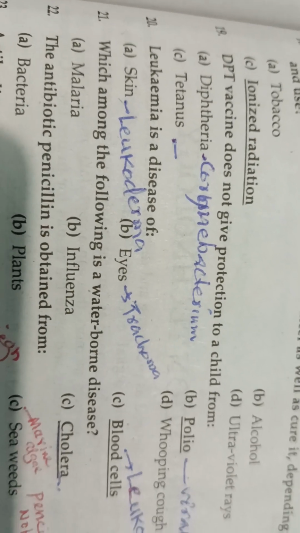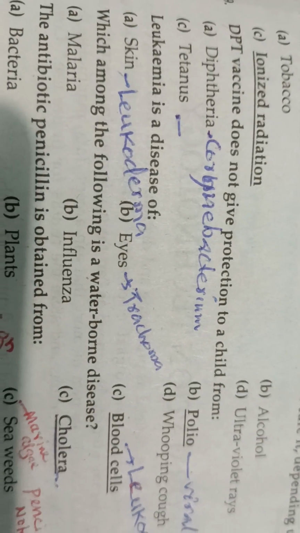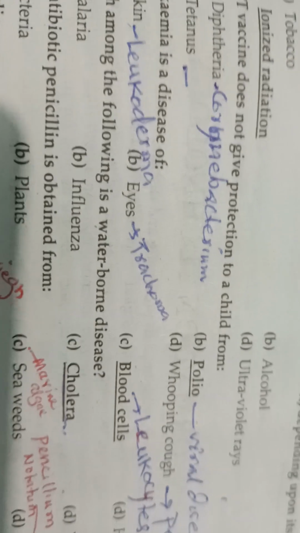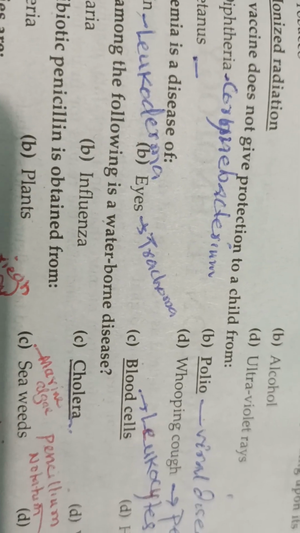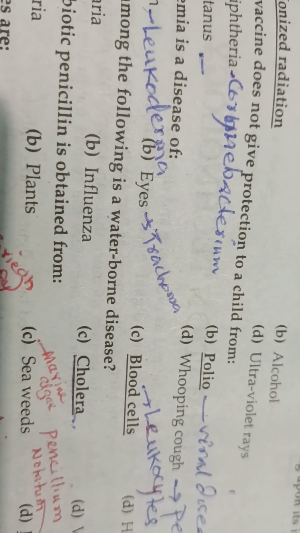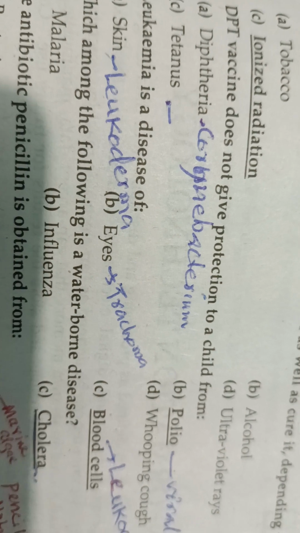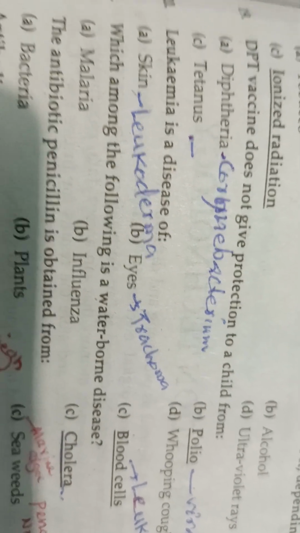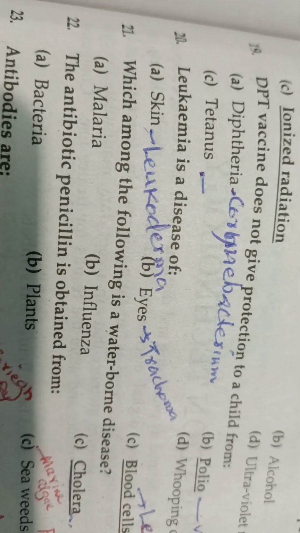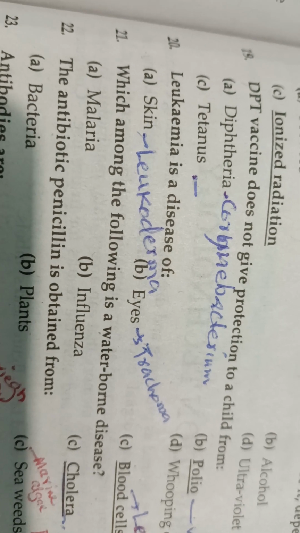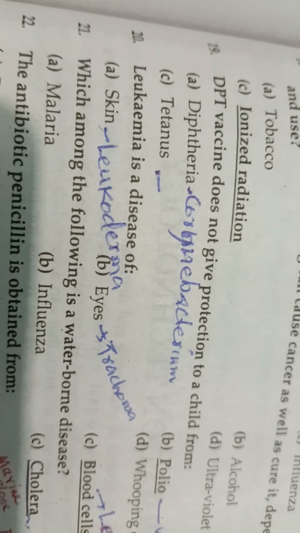Eye is not, and option C is the correct option. Blood cells. Which blood cells? White blood cells, leukocytes, and option D is heart. So here the correct option is blood, white blood cells. Leuko means white, mia means blood; white blood cell cancer or white blood cell disease is leukemia.